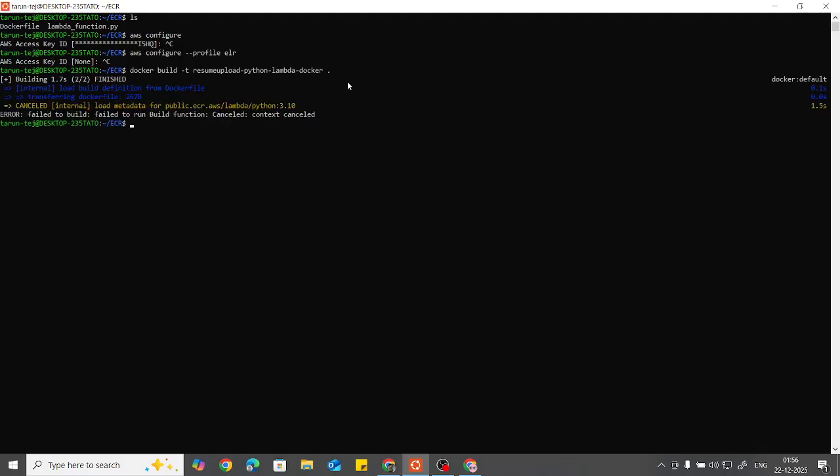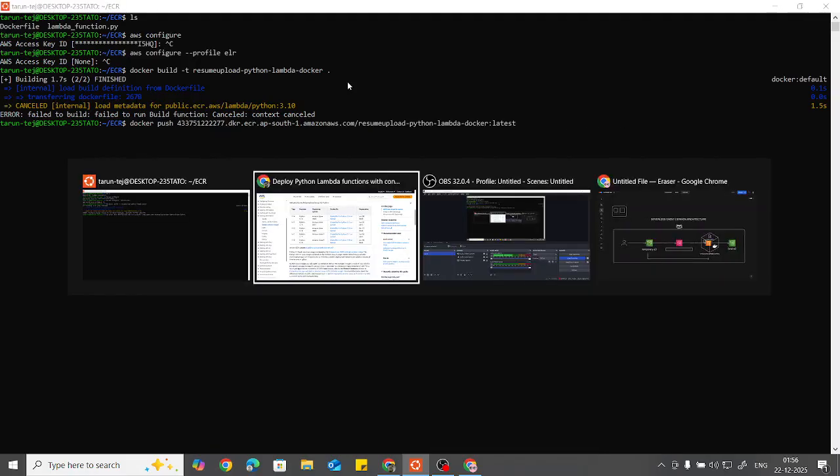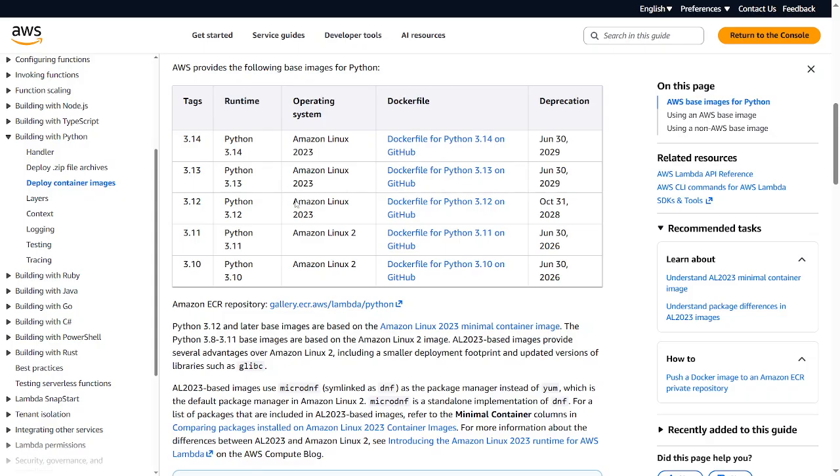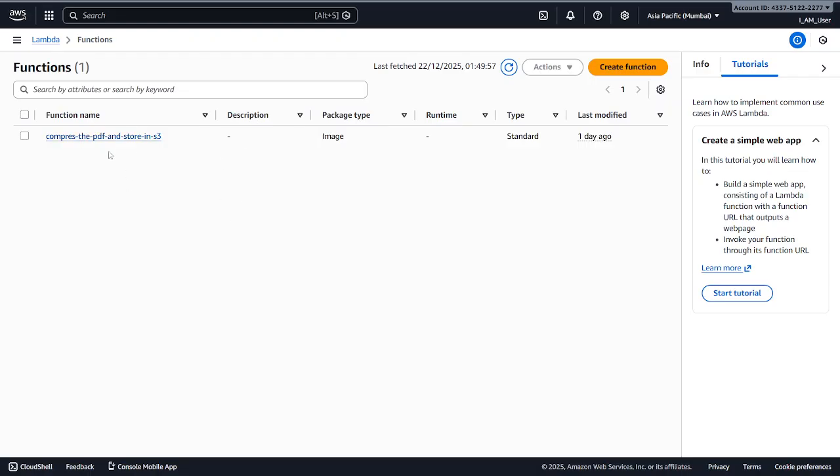And you can build the image using this command, which builds the image. I have already built it, so you don't need that. You can tag the image using this command, and then push the image to the ECR. After pushing the image, you can see it.